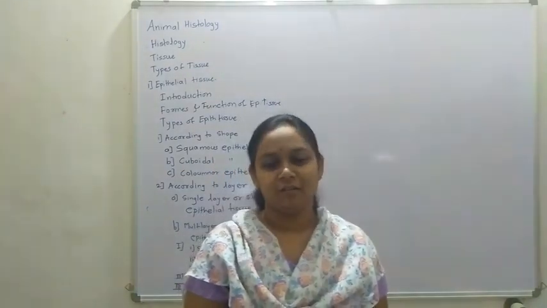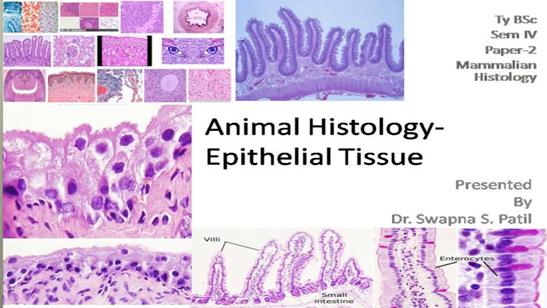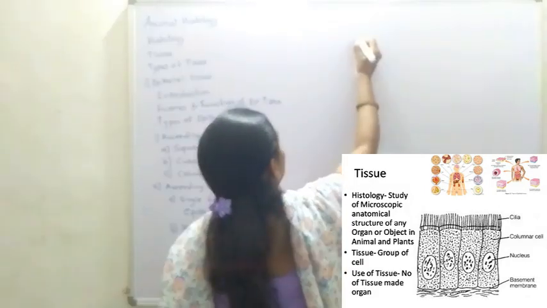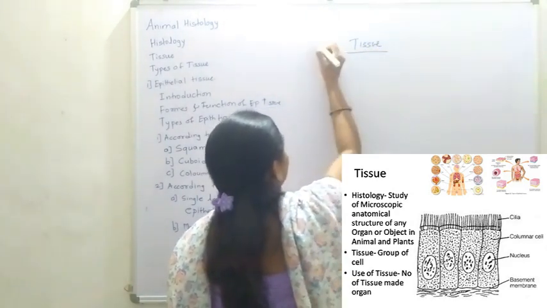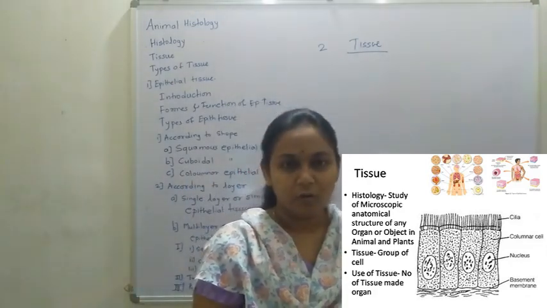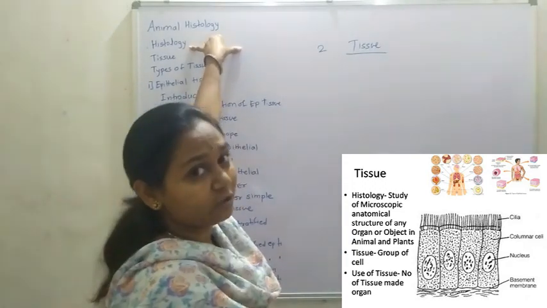Hello friends, today we are studying animal histology, that is paper number 2 in TYBSc semester 1. In that we are studying the topic tissue. This is chapter number 2, that is tissue. So before that we are studying what is histology.